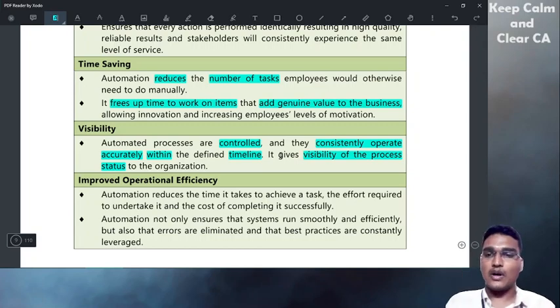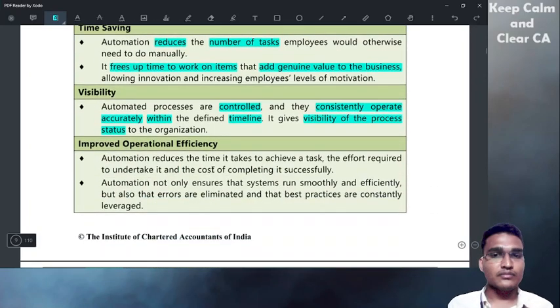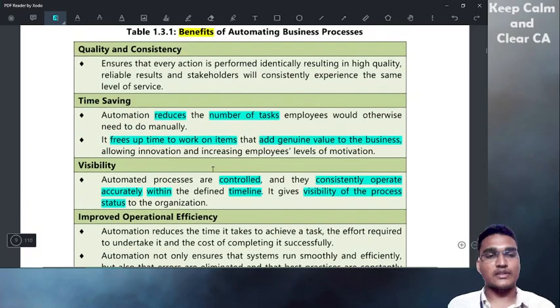they can see in their system when it has gone from manager to team leader, from team leader to member, how much time the team member took to report it to the team leader, how much time the team leader took to review the report, and how much time he took to send the report. So they can see the entire timeline, right? And it also gives the timeline through automation. Everything is automatically done. Okay. Now it will give the status of any process.